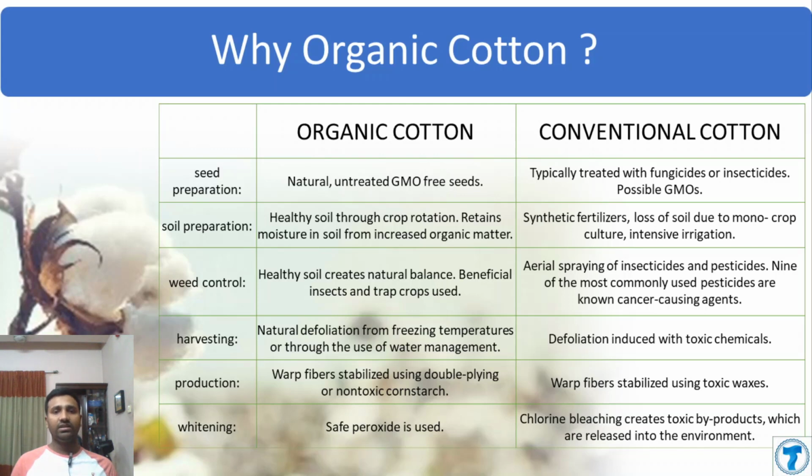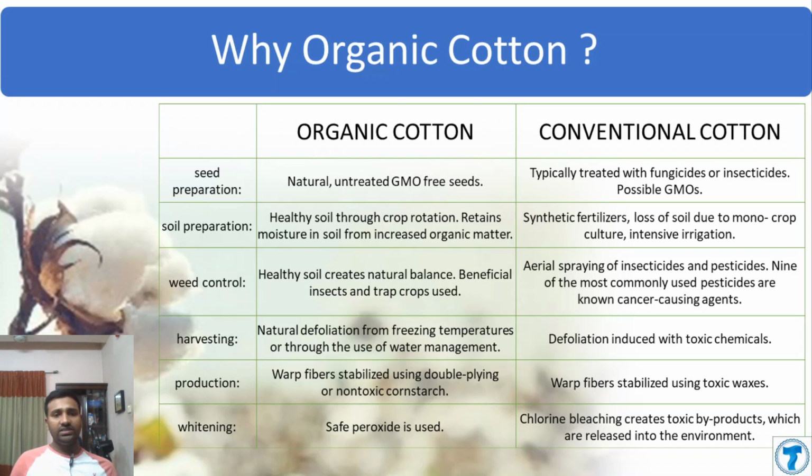Healthy soil creates a natural balance, with beneficial insects and trap crops used for organic cotton. And for conventional cotton, aerial spraying of insecticides and pesticides. Nine of the most commonly used pesticides are known as cancer-causing agents, that is, carcinogenic. During harvesting for organic cotton, natural defoliation from freezing temperatures or through the use of water management is used, and for conventional cotton, defoliation is induced by toxic chemicals.